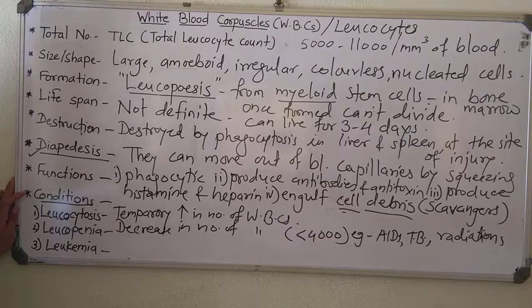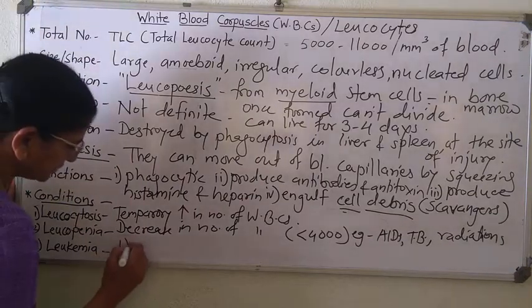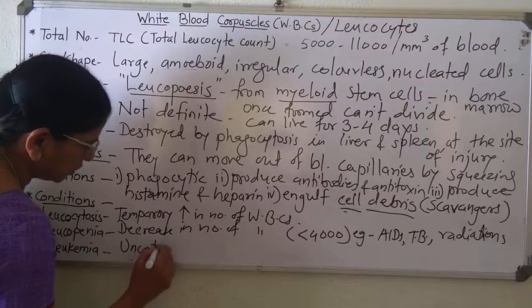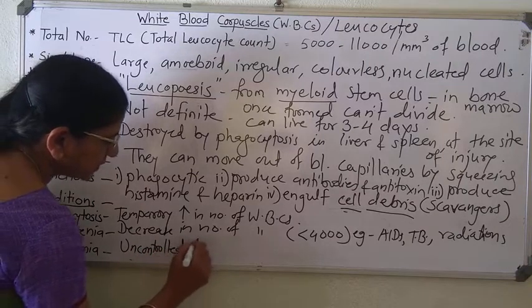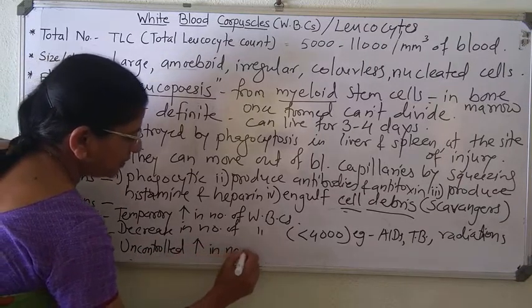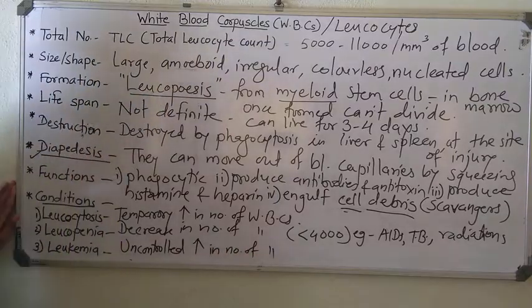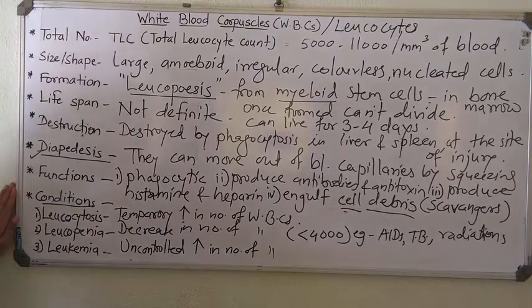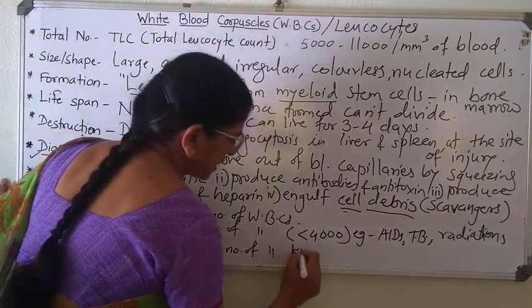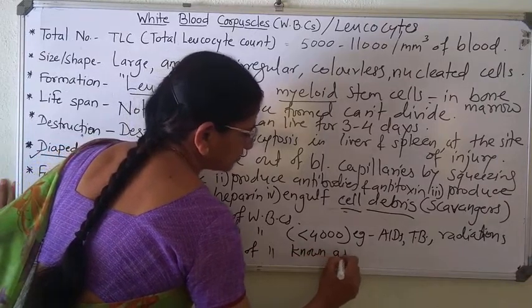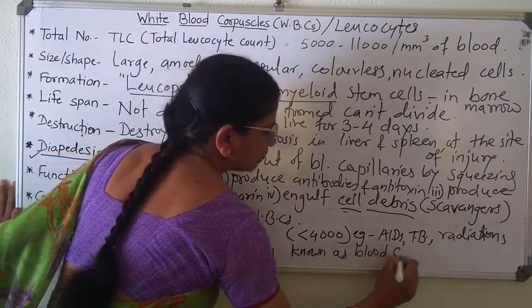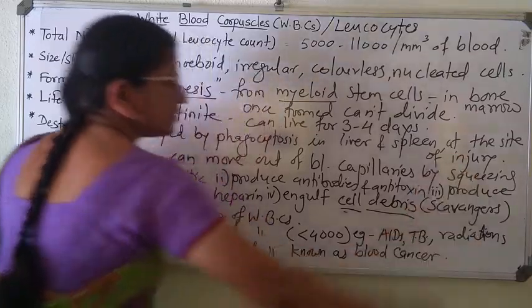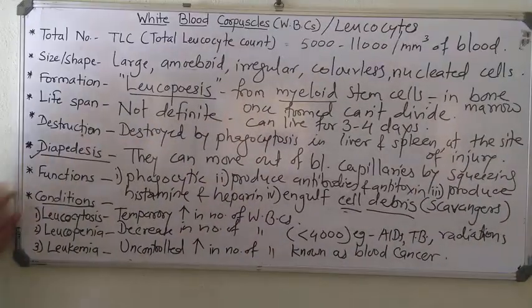Then leukemia. Leukemia means uncontrolled increase in number of WBC, known as blood cancer. So do not make a mistake between leukocytosis and leukemia.